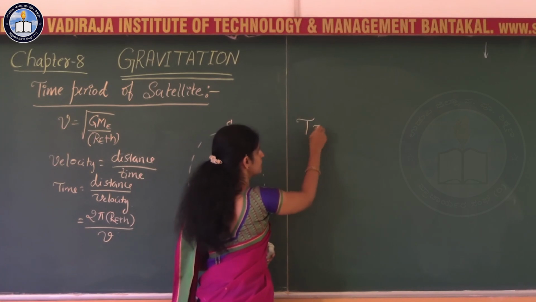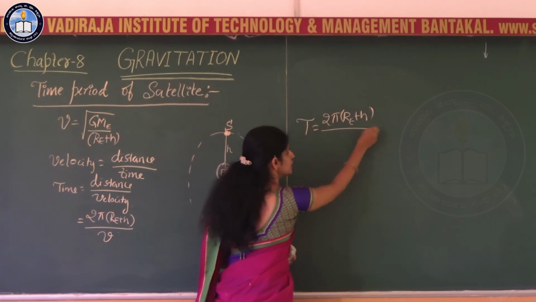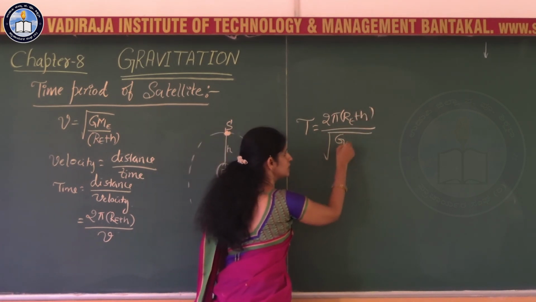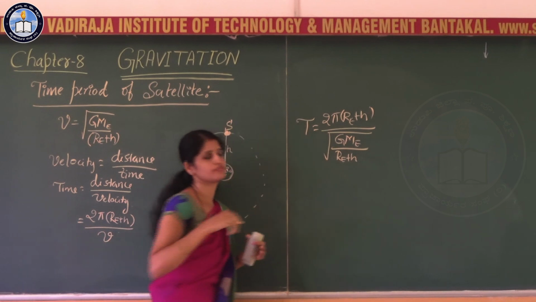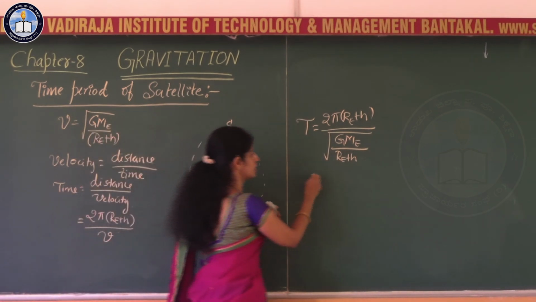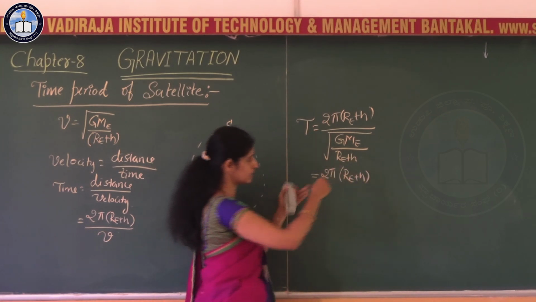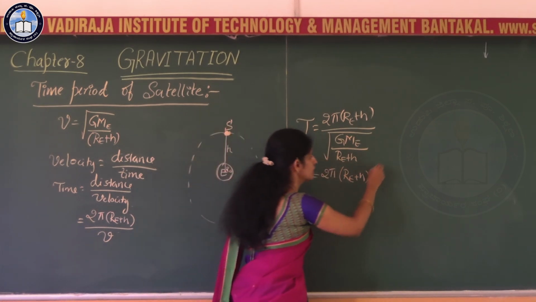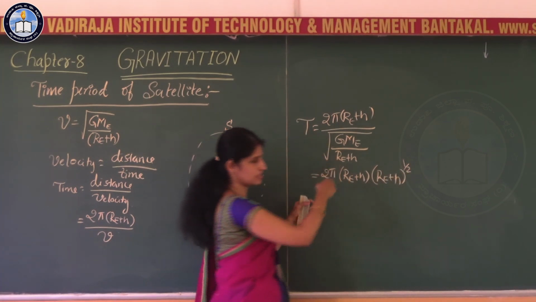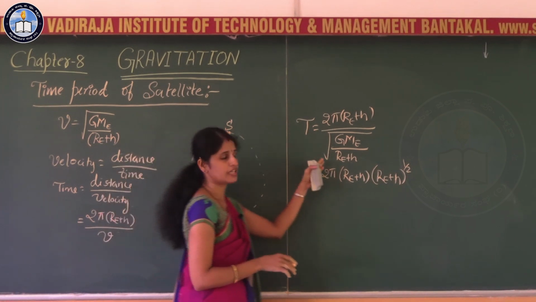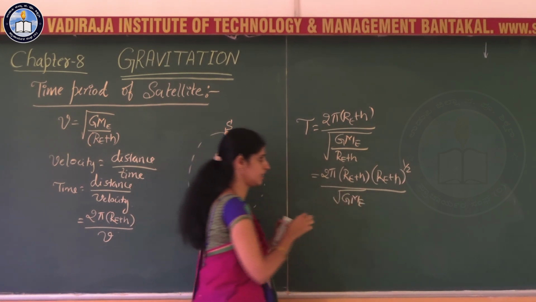The time period T is equal to 2 pi (RE plus h) divided by square root of G ME divided by RE plus h. Now, for the simplification, I will take this RE plus h to the numerator, that is RE plus h to the power half, because it is inside the square root. So, the denominator will be square root of G ME.